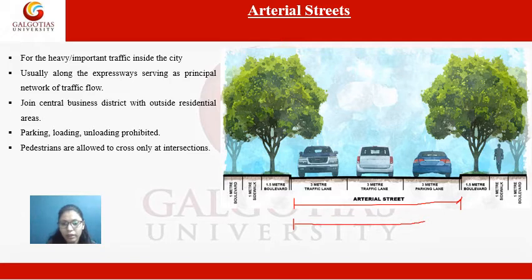Then after this arterial street, there will be a 1.5 meter boulevard on both sides, and then there will be your sidewalks, which allow pedestrian movement on both sides of arterial streets.